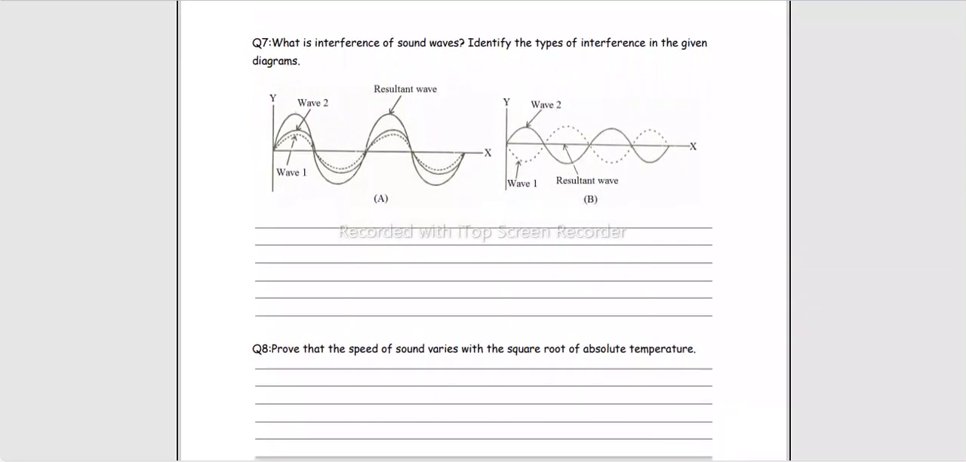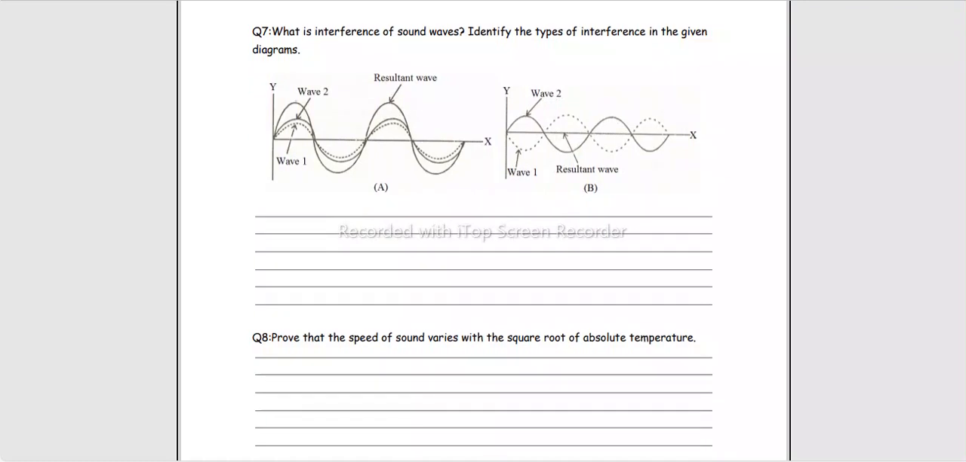Then what is interference of sound wave? Identify the type of interference in the given diagram. Interference क्या होती है? Whenever two or more waves encounter in same medium having same frequency and moving in same direction, the resultant phenomena is called interference.